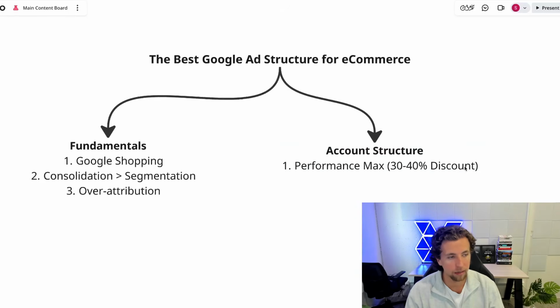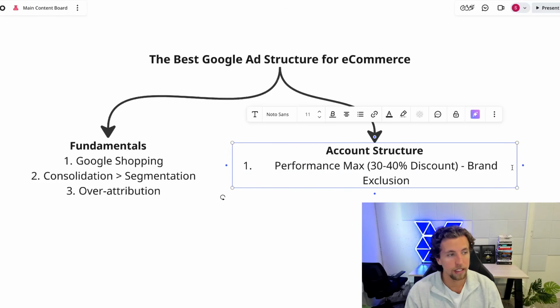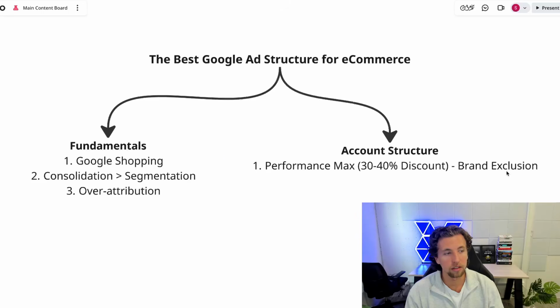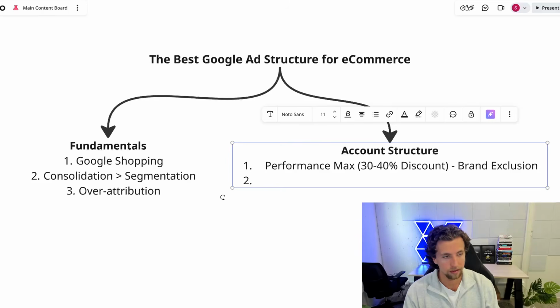And we always recommend running PMAX with brand exclusions if the objective here is cold customer acquisition. And so this is going to have a brand exclusion, and we're still not going to take the return on ad spend for its word. If it says a 5, we're going to pull that by 30%, which I think would equate to about like a 3.8. In conjunction, we're also going to have a standard shopping campaign.